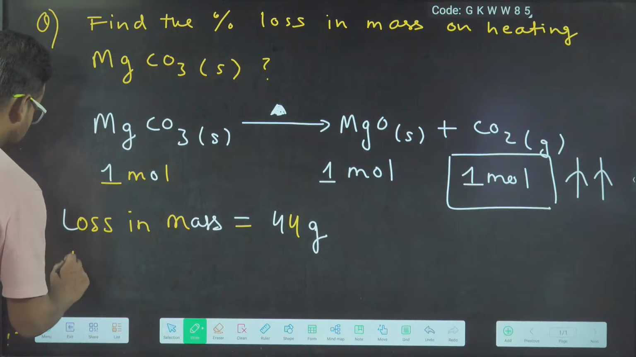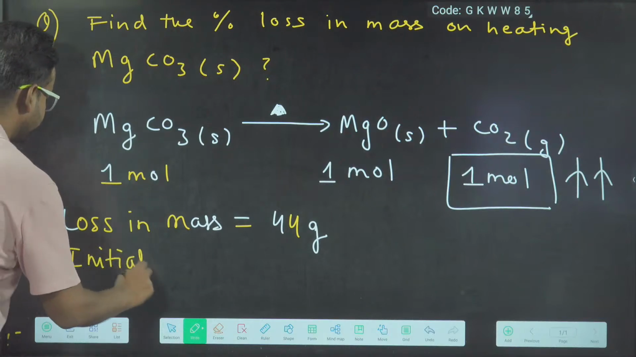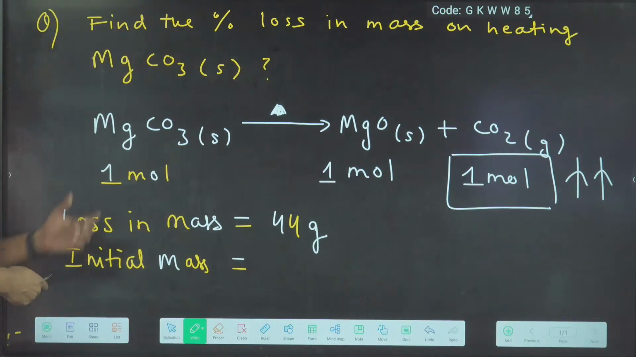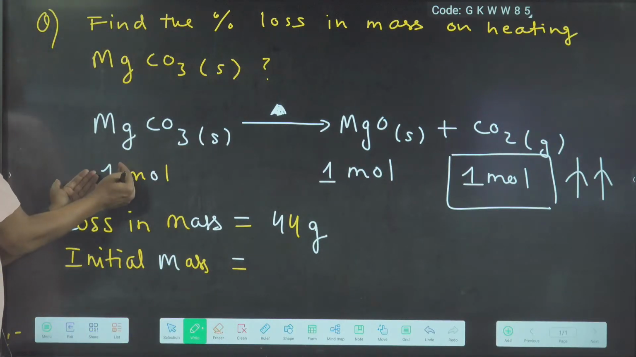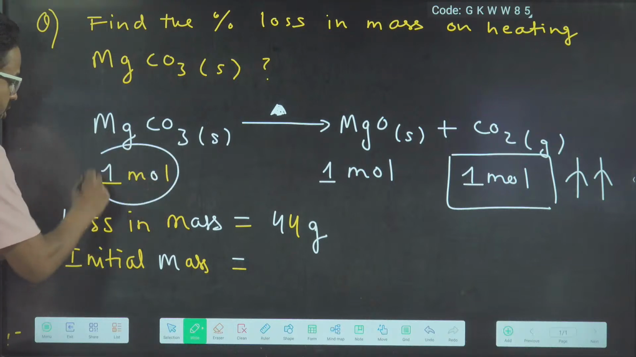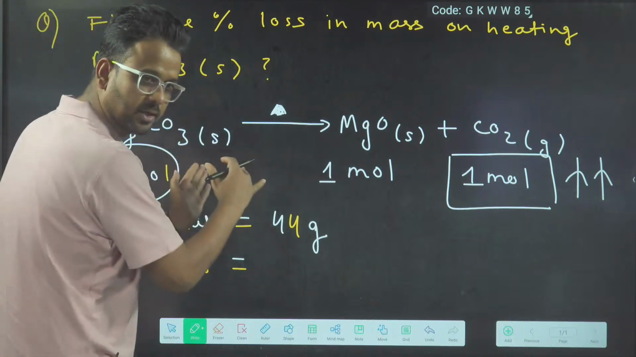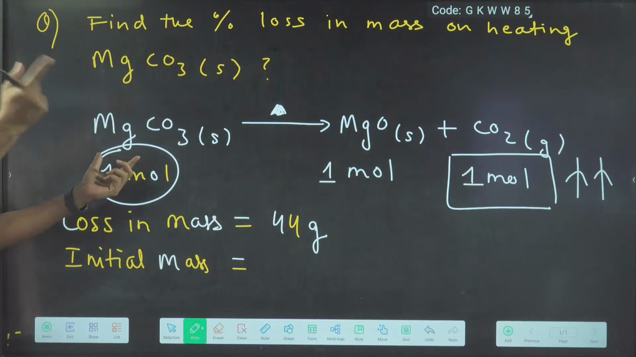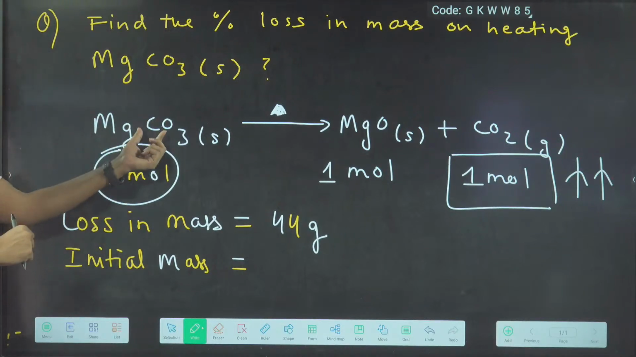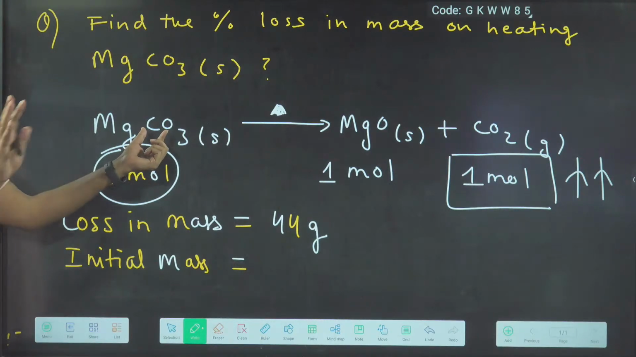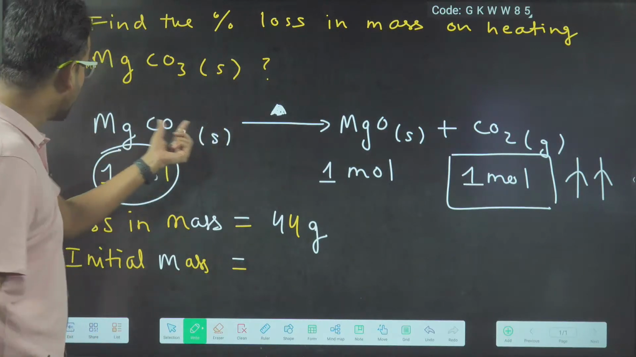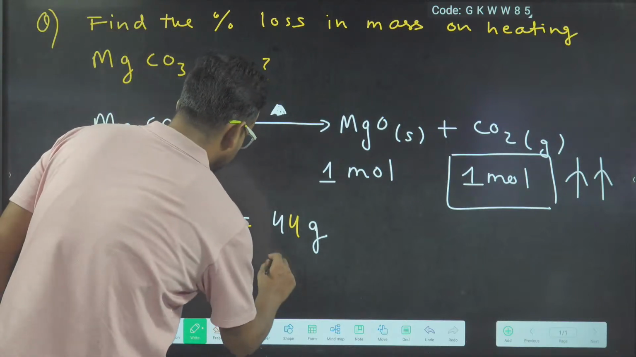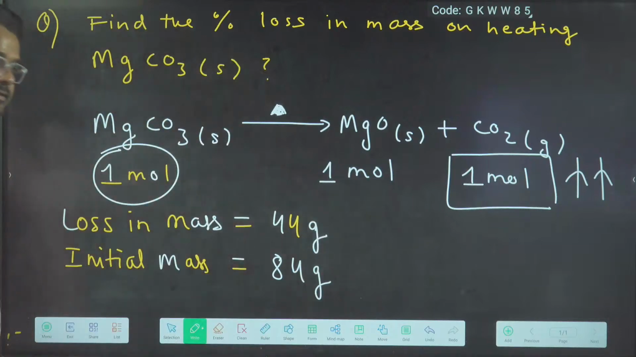And now is the time for us to calculate the initial mass. Initial mass means mass before the reaction. Before the reaction, you had 1 mole magnesium carbonate. This is what was present at the starting. And what is the mass of 1 mole magnesium carbonate? Everybody, carbonate, I have told you so many times, is 60, and magnesium is 24. 60 plus 24 is equal to 84 grams. This is the initial mass.